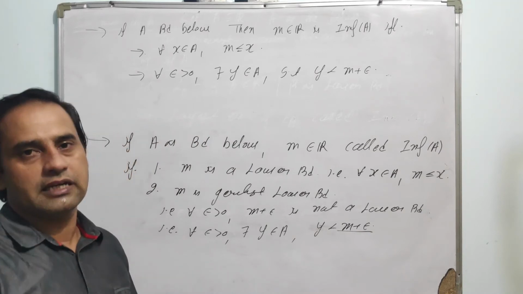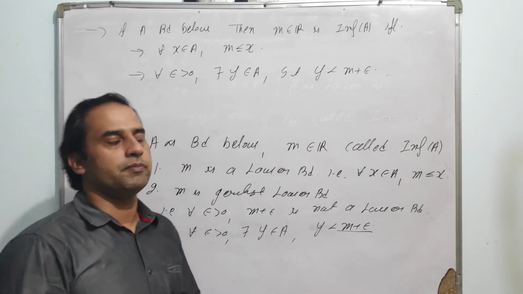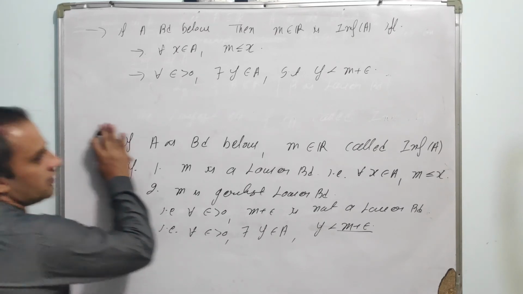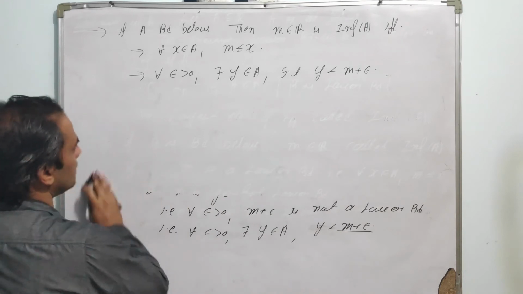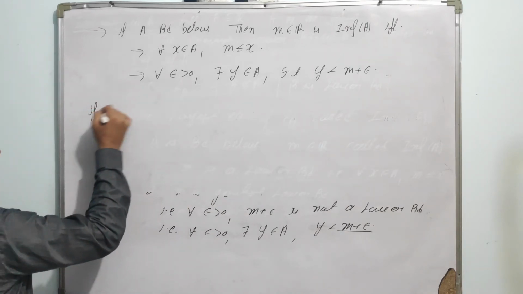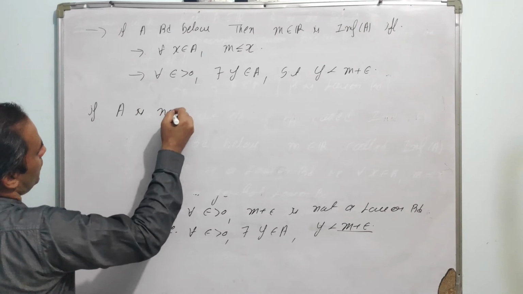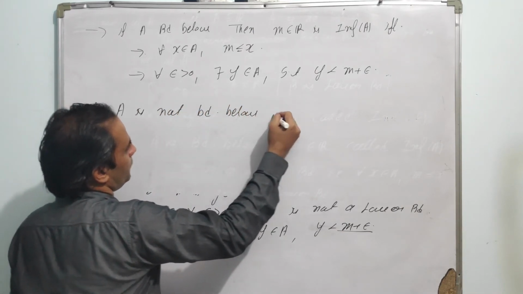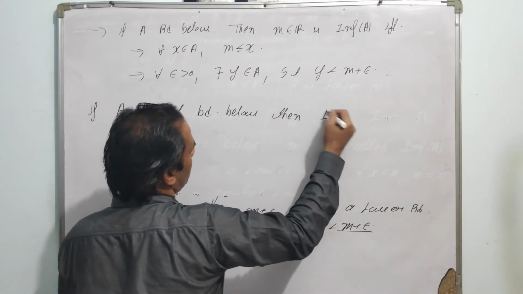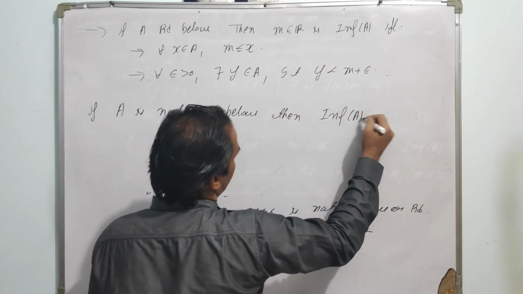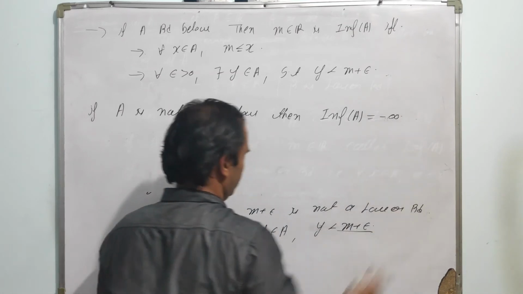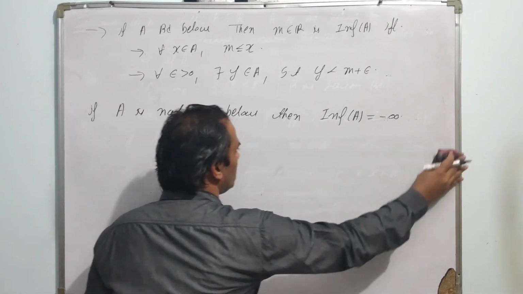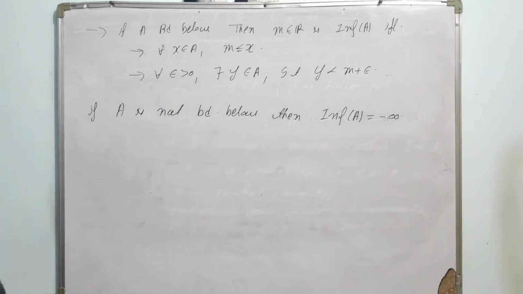That is, m plus epsilon is never a lower bound, and m must be a lower bound. So this is the mathematical definition for a set whose infimum exists. Or if A is not bounded below, then the infimum of A is denoted by minus infinity. That is, if A does not have any lower bound, then the infimum of A is denoted by minus infinity.